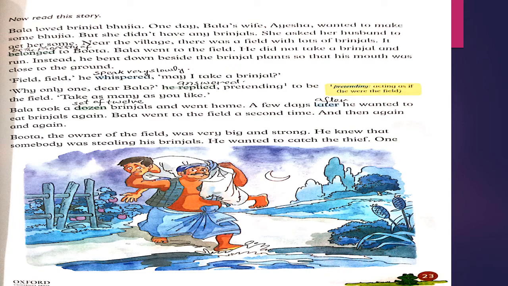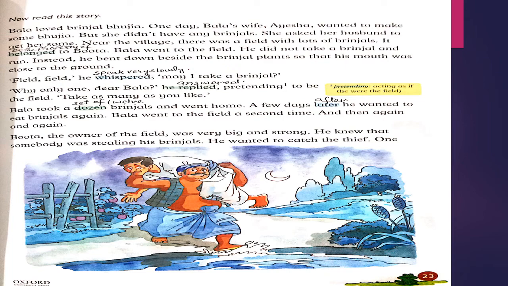Pretending to be the field. Pretending means acting as if he were the field. Take as many as you like. Bala took a dozen brinjals and went home. Meaning of dozen is a set of 12 products. A few days later, later means after, he wanted to eat brinjals again.